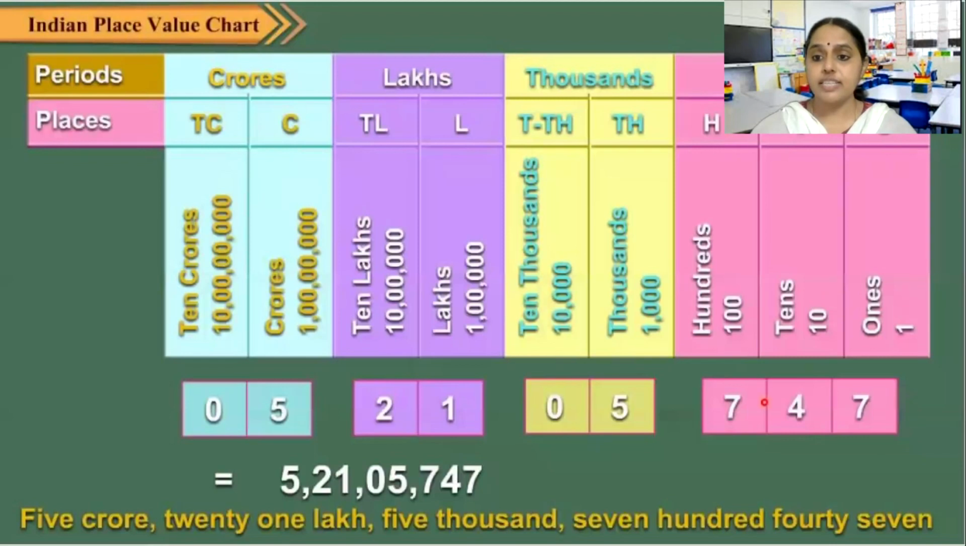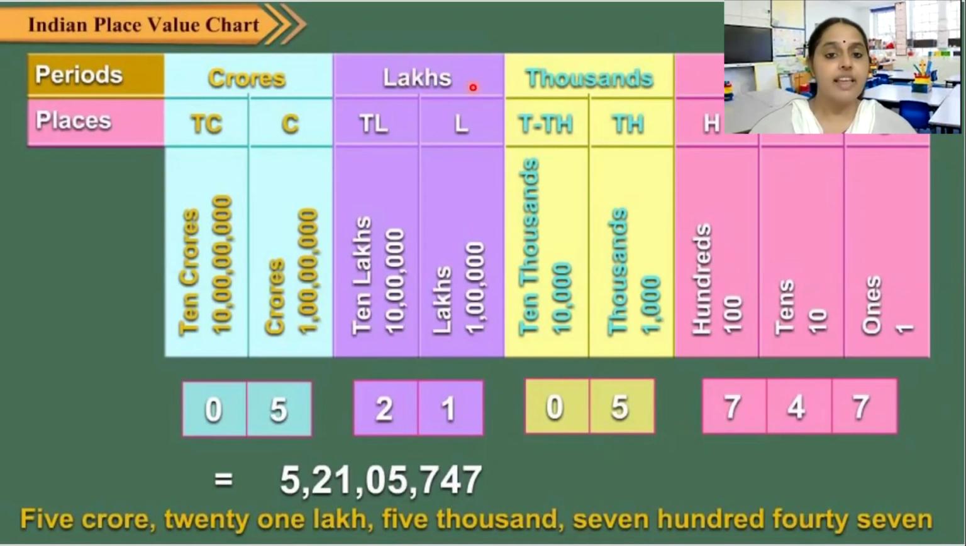Can you see there is a chart? This chart is known as the Indian place value chart. We have ones, tens and hundreds, and they are one group. This is the ones group. In the ones group, we have ones, tens and hundreds. Then we have the thousands group. In the thousands group, what do we have? We have thousands and we have 10,000s.